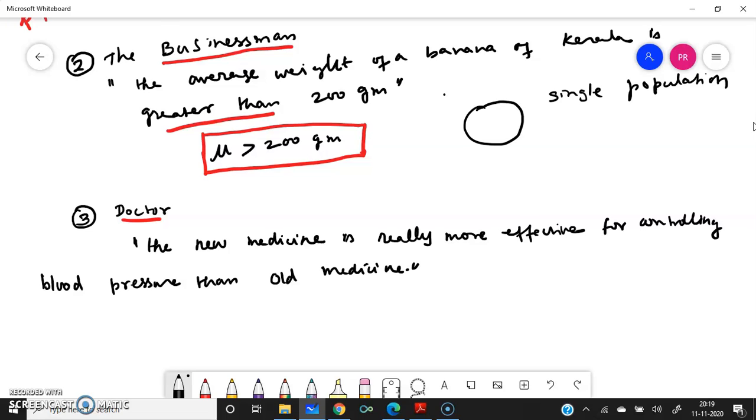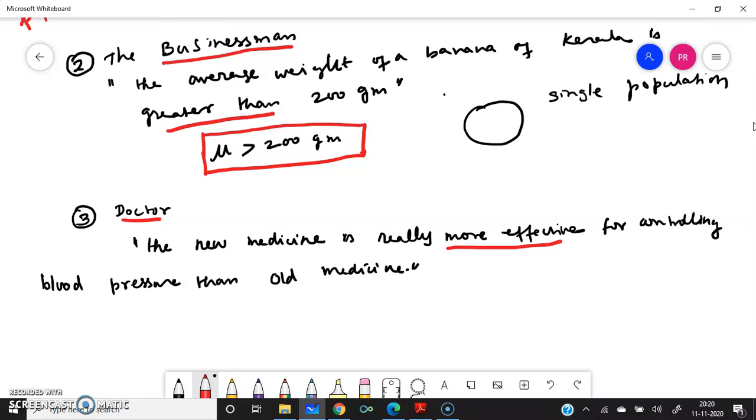What is he claiming? He is telling that the new medicine is more effective. The new medicine is more effective for controlling blood pressure than the old medicine.